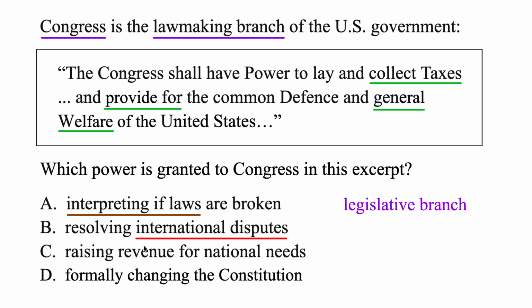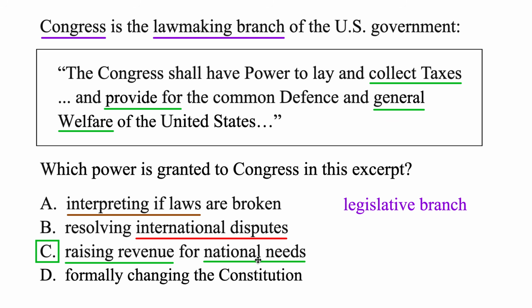The third one, raising revenue for national needs. Well, they do talk about raising revenue, same thing as raising money. You could do that by collecting taxes. And they're trying to address national needs because they're trying to provide for the general welfare of the U.S. here. So both of these things seem to be what Congress does, raise money to provide certain needs for the nation. And C, that is the correct option. Because the last one, formally changing the Constitution, maybe Congress has the power to do this, but they don't mention changing the Constitution here either, so it's not the last one.